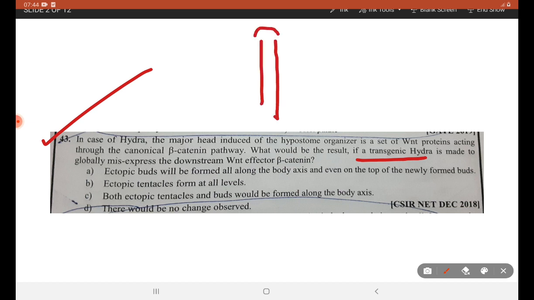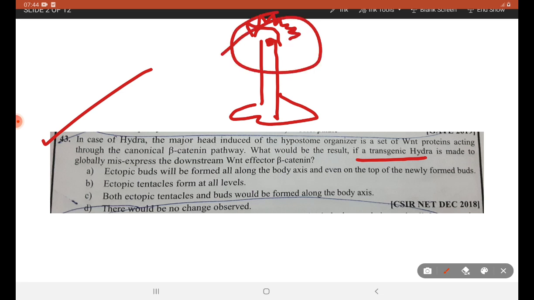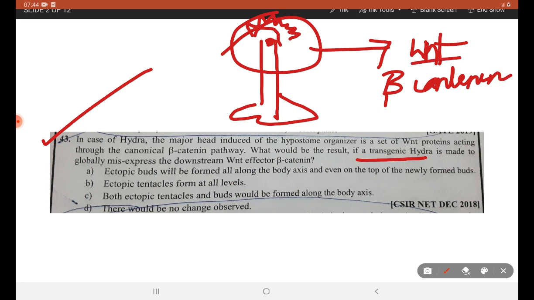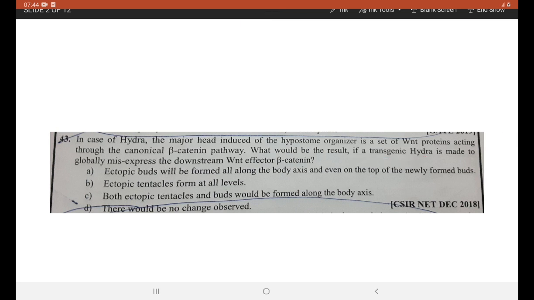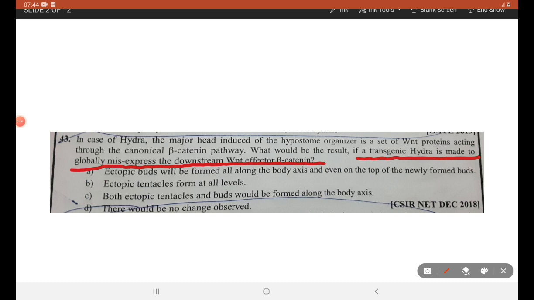So, consider it as a Hydra. It consists of a hypostome organizer with some tentacles. For this head portion, the anterior body, to be expressed, generally it needs WNT signaling, beta-catenin. This is the concept. They are giving us a condition: what could be the result if transgenic Hydra is made to globally misexpress the downstream WNT effector beta-catenin?